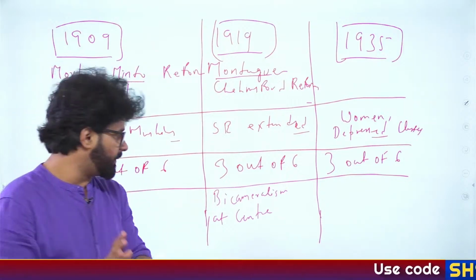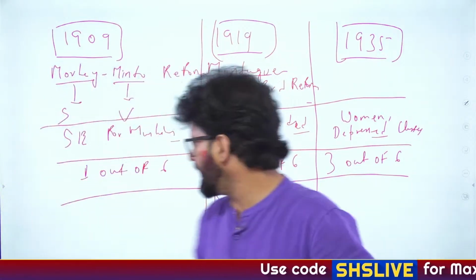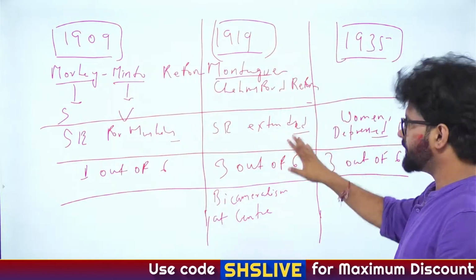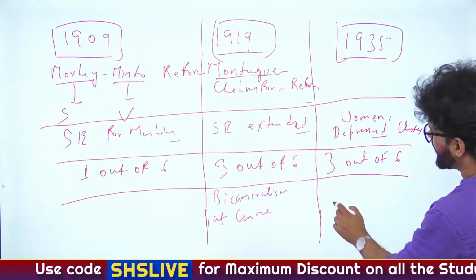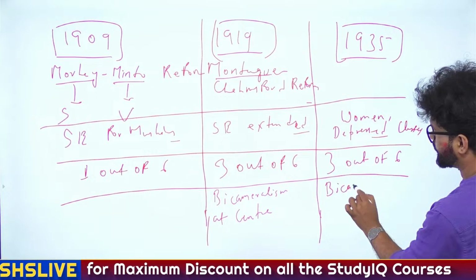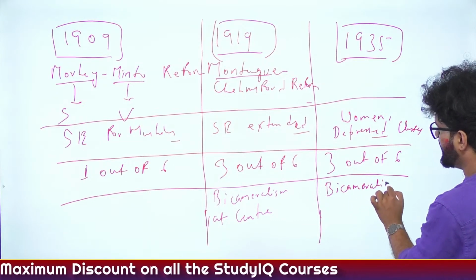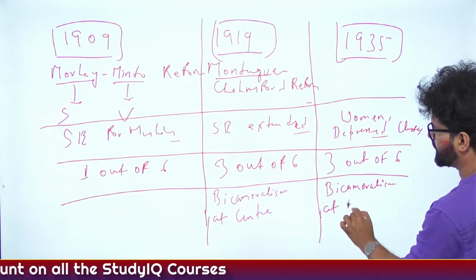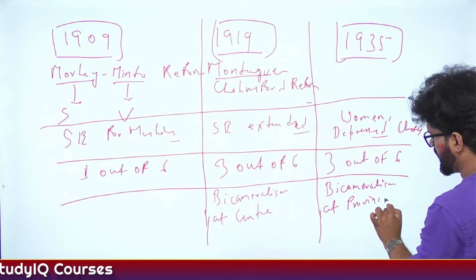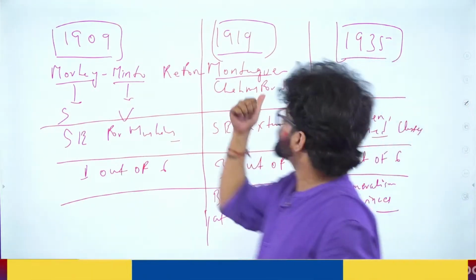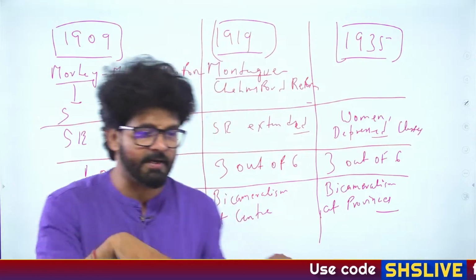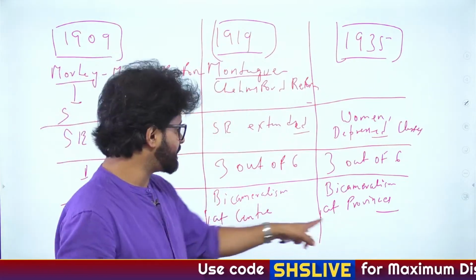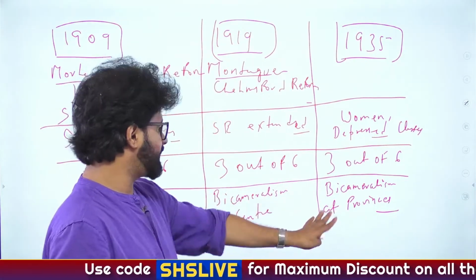This point you have to remember. So bicameralism at center was introduced in the 1919 Act. Bicameralism at provinces, this legislative assembly and legislative council which you are seeing in the provinces, was introduced by the 1935 Act. Always do this comparative analysis, that will help you. Fine. So bicameralism at center and provinces.